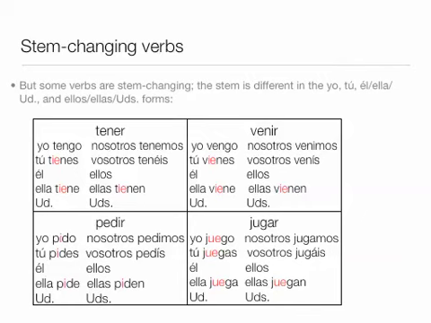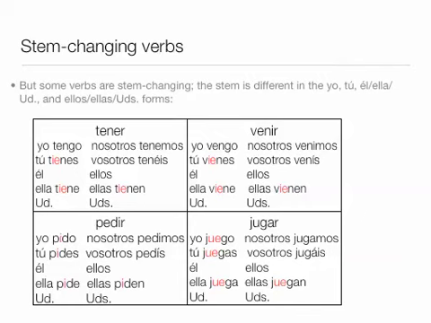Some verbs, though, are stem changing. The first part of the verb changes. And the stem is different in the yo, tú, él, ella, usted, and the ellos, ellas, ustedes forms, not the nosotros or vosotros. So for verbs like tener and venir, the first E changes to IE. Now, it doesn't in the yo form, we'll talk about that, but tienes, vienes, tiene, viene. Tenemos, venimos, that E doesn't change, but tienen, vienen, it does.